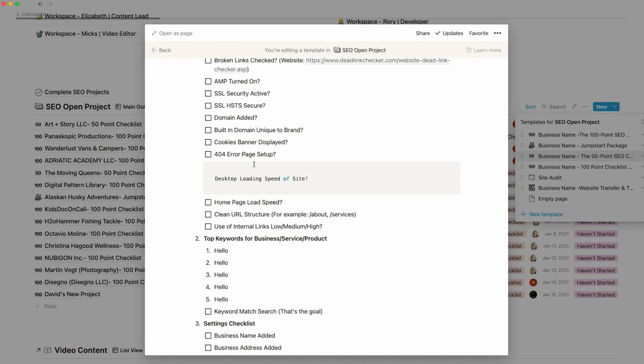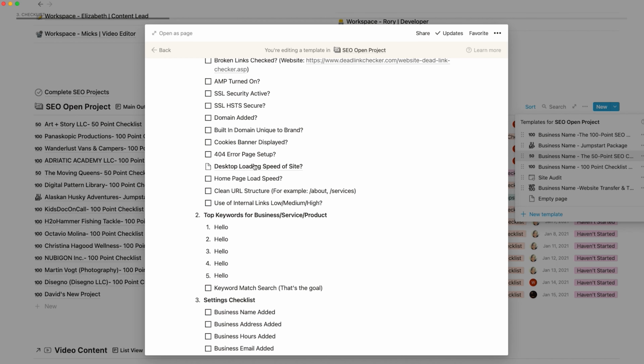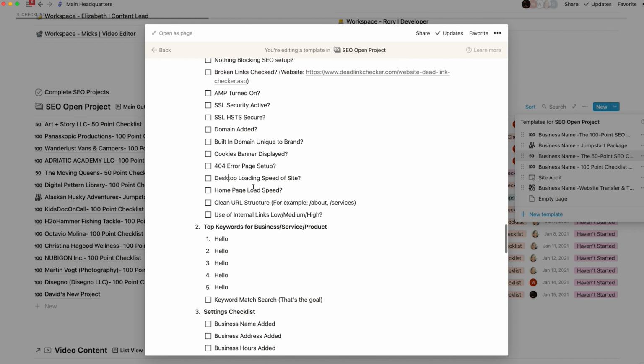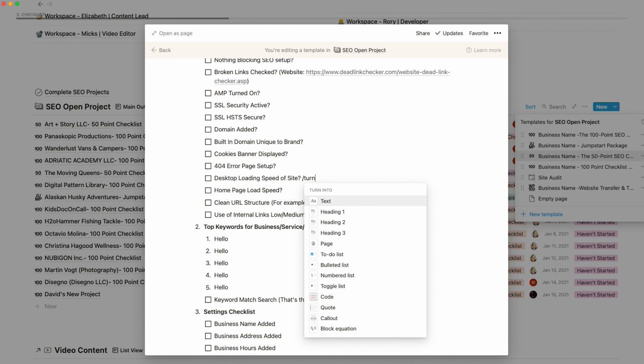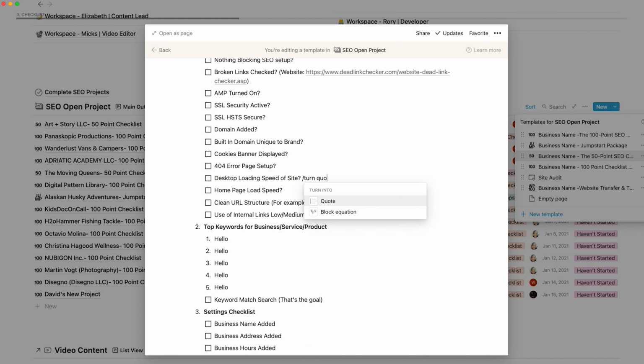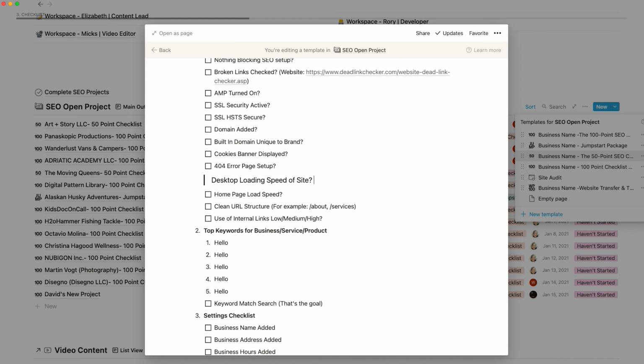And then there is like code, and then you could create a separate whole page out of one of these items and then just change it back to regular text. But I'm just gonna change it here. There's actually 20 other things you could do with this as well. You could create a callout. They have this really cool shortcut where if you do /turn and then start typing in whatever you wanna turn it into, like a quote, well, it becomes a quote.